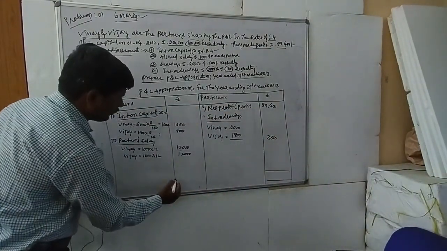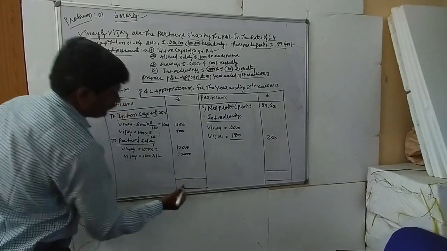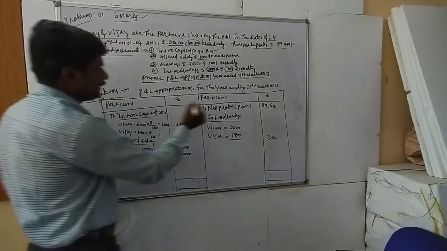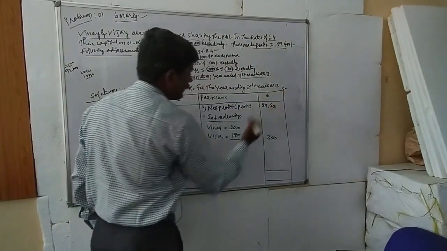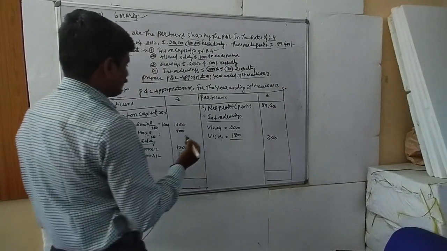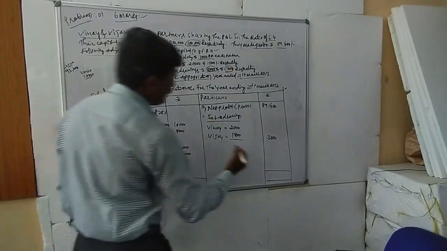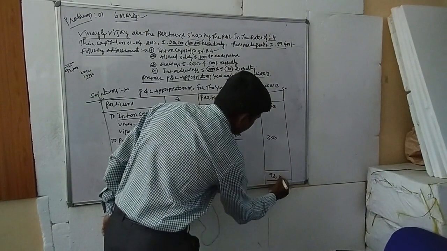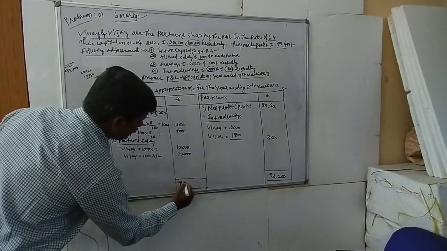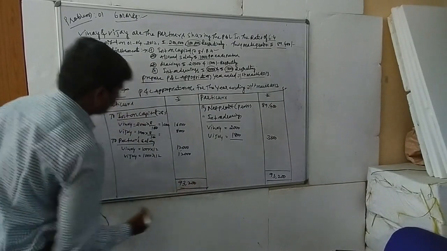Close the balance of both sides. We consider the credit side, because it is more on the credit side: 89,400 plus 3,800 is 93,200.